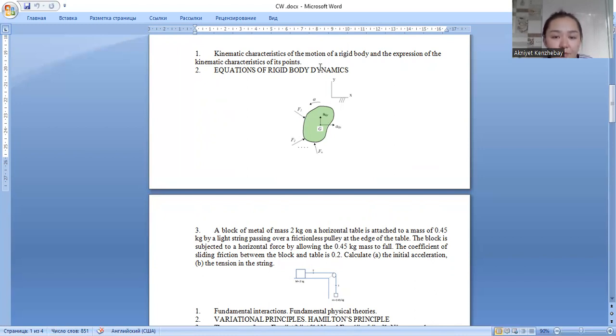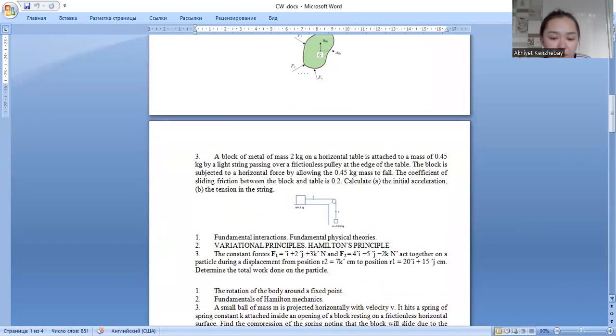The next, equations of rigid body dynamics. For two-dimensional rigid body dynamics problems, the body experiences motion in one plane due to forces acting in this plane. A general rigid body subjected to arbitrary forces in two dimensions is shown.